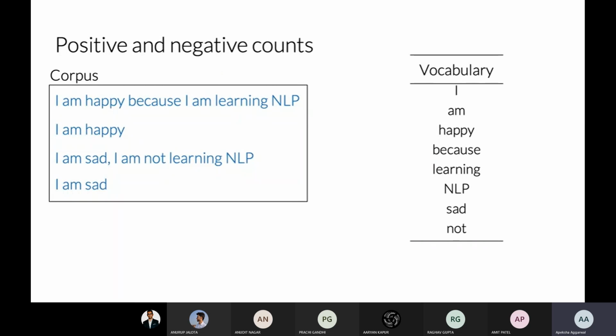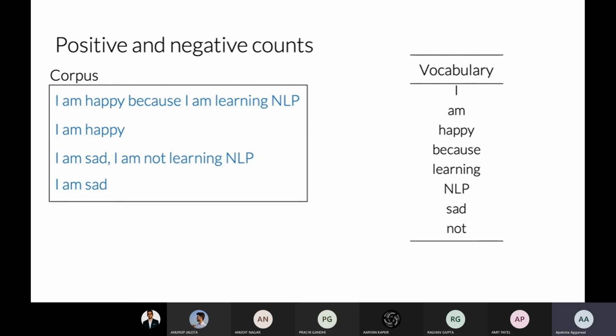Now let's look at the data set. The data set says: I am happy because I am learning NLP. This first sentence is a positive sentence, the second is positive, the third one is a negative sentence, and the fourth one is a negative sentence. So we have two positive sentences and two negative sentences.